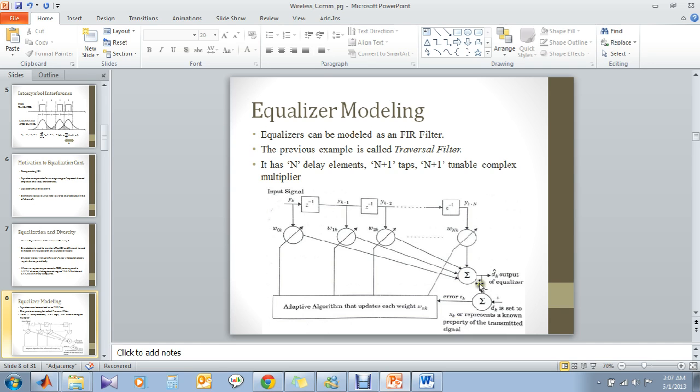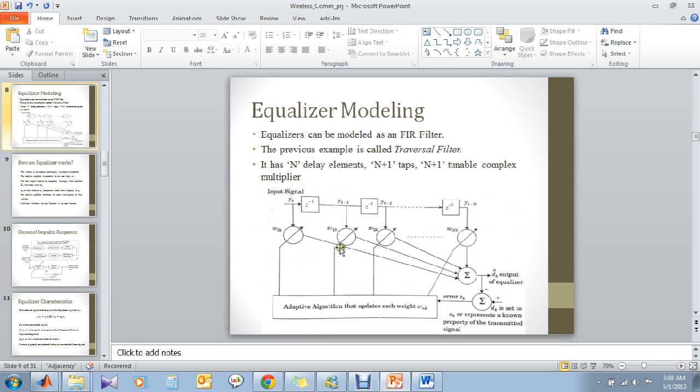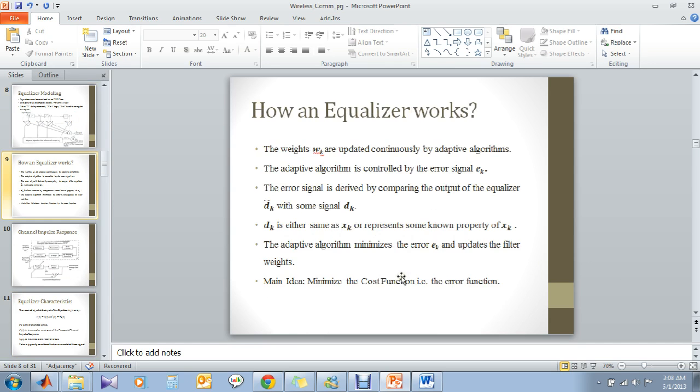So we compare the output of the equalizer with a sample, and if there is any kind of deviation from the actual transmitted signal, there would be an error signal which will update these weight vectors W, which will ultimately adapt the filter coefficients. So basically the equalizer is an FIR filter, and these are the filter coefficients or filter weights which have to be updated every now and then. So this procedure is how an equalizer works.